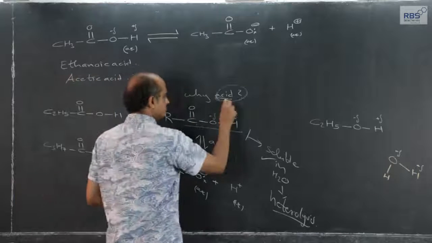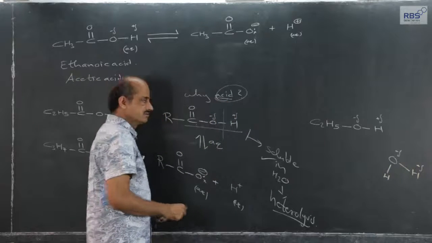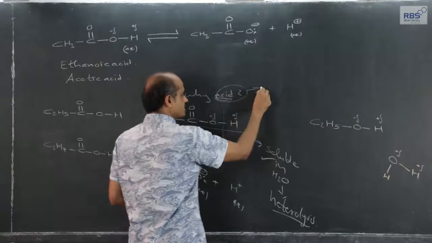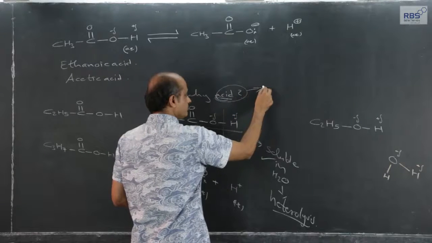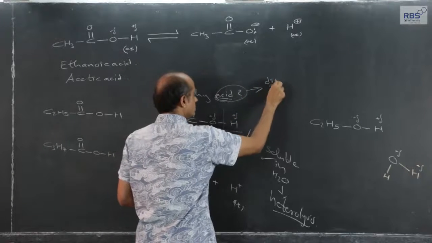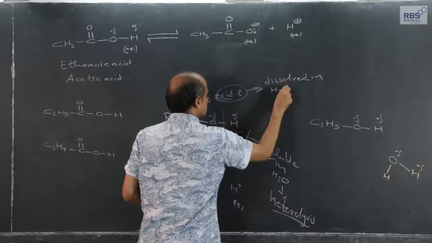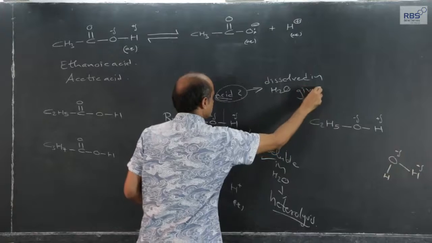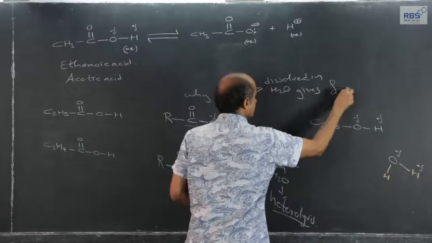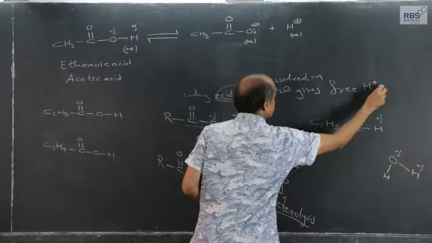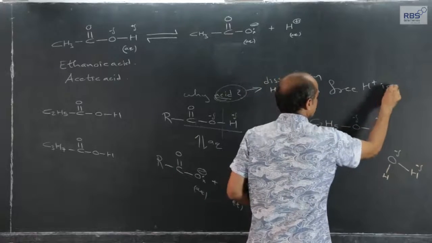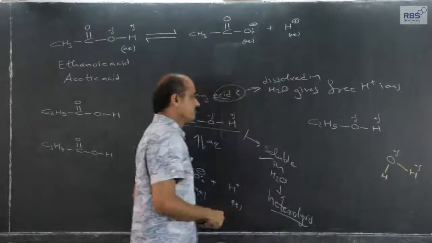And acid, by Arrhenius theory, is a substance which when dissolved in water gives free H plus ions. Very simple definition.